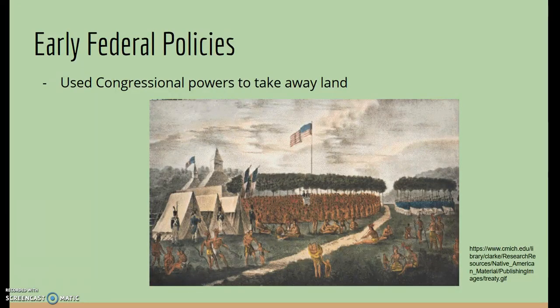From the early days, these treaties were not upheld. From the beginning, the federal government did not honor the treaties, and Congress used constitutional powers as justification in order to regulate trade within Indian nations. This led to the erosion of all tribal political rights, as well as the loss of land.